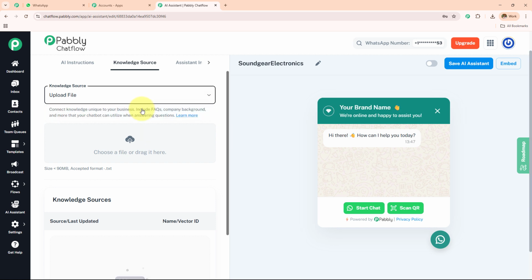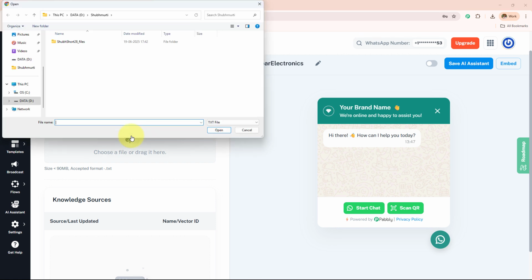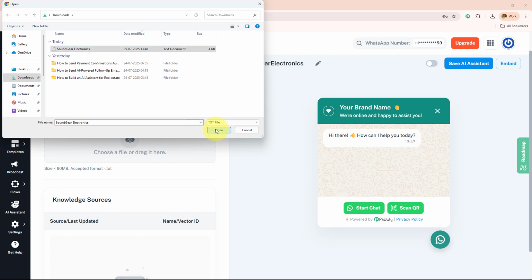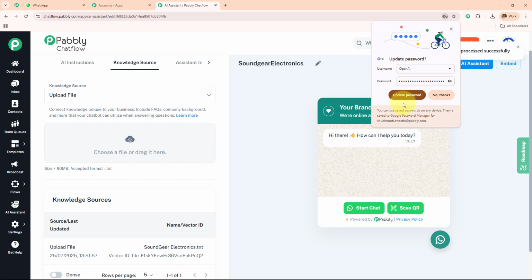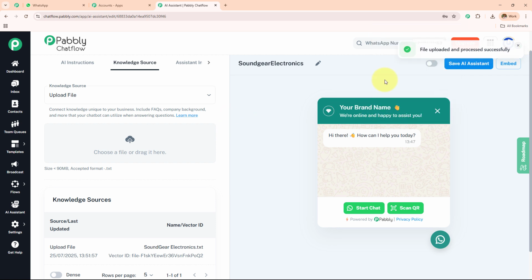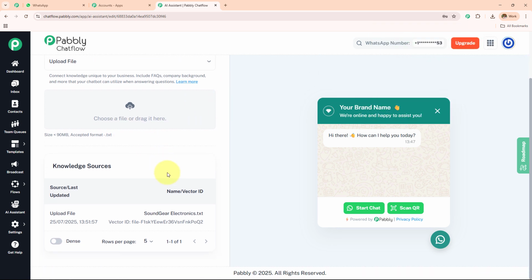So here I'm going to select the knowledge source as upload file. I'm going to click on this cloud, and then I have already downloaded the knowledge base. I've created a knowledge base. I've downloaded this, and I'm simply going to select that particular knowledge base. So here I have uploaded this knowledge base in .txt format, and we have to make sure that we upload this in the same format itself.